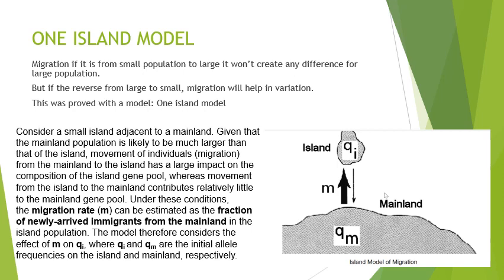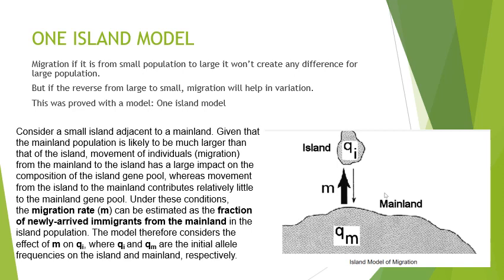So migration from a small population to a large population won't create any difference for the large population. But in the reverse, from large to small, it will definitely help in variation, because already it is small, variety will be less, and a small population is good for breeding.